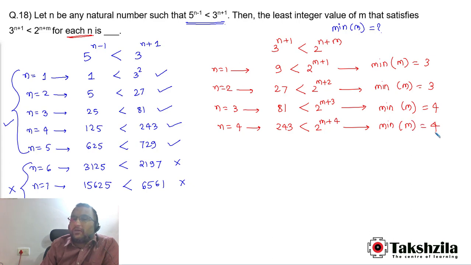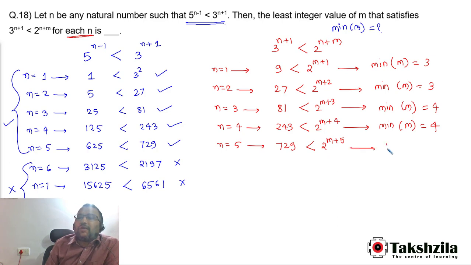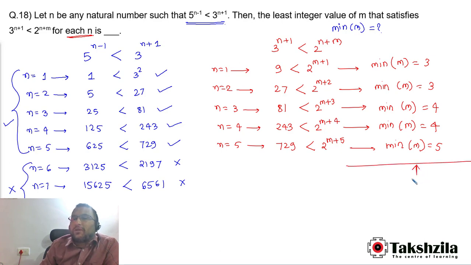So again the minimum value of m is going to be 4. If we put n is equal to 5, we get 729. The power of 2 just greater than 729 is 2 to the power 10, that is 1024, equal to 2 to the power m plus 5. The minimum value of m over here is 5. So we need to satisfy all these conditions. The minimum value of m which satisfies all the above conditions is 5. So the answer of this question is 5.